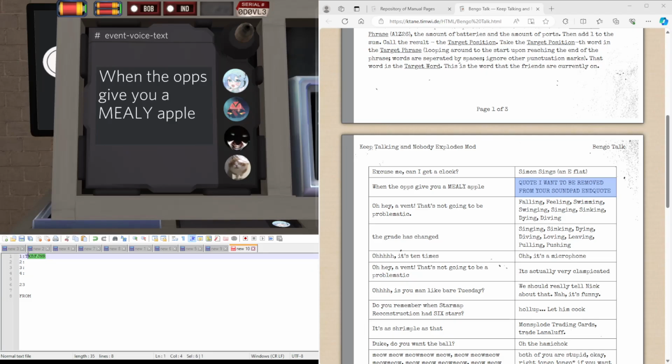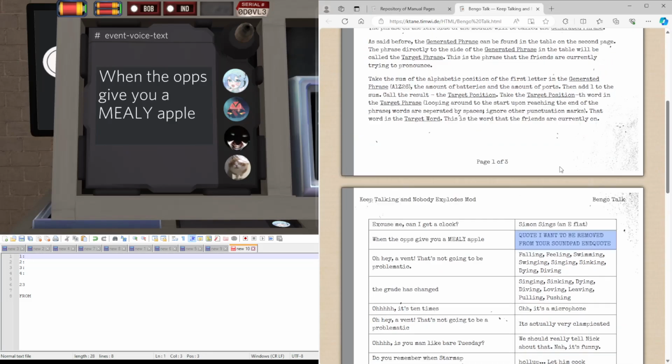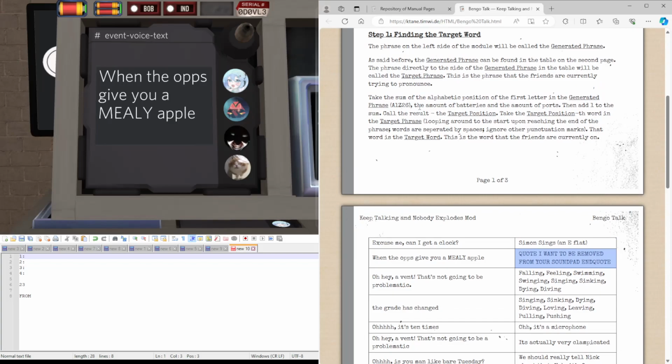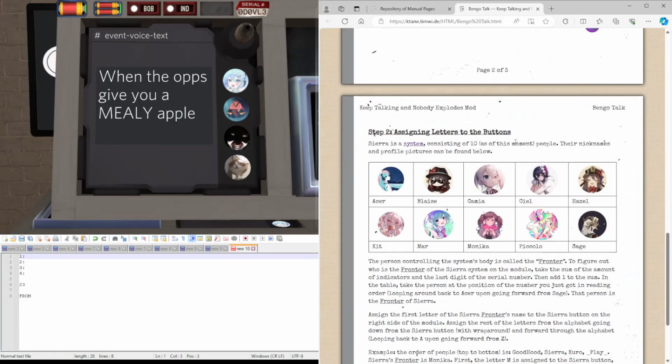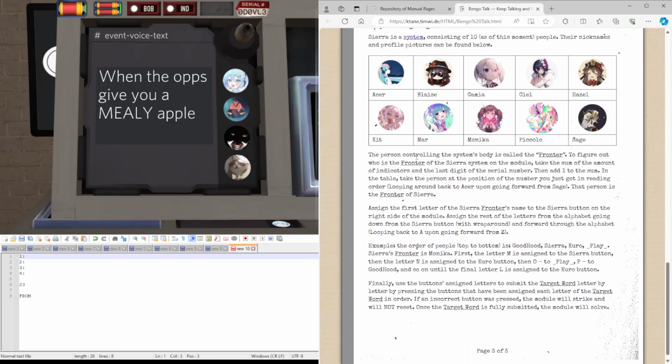Removing these letters. Okay, 27. Now finding this part of it. The amount of indicators, 2. Plus last digit of the serial number, 3, 5. Add 1, 6. So the 6th one on the table is kit this time.